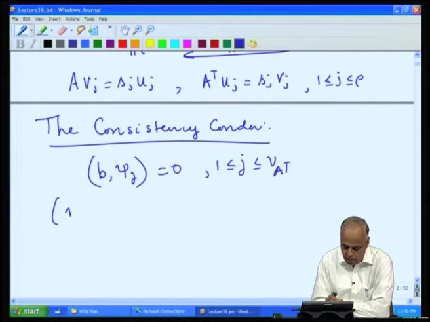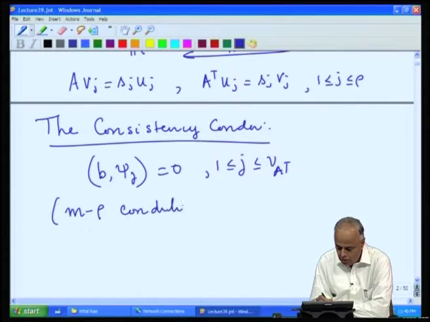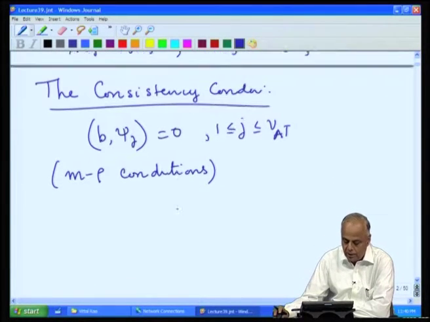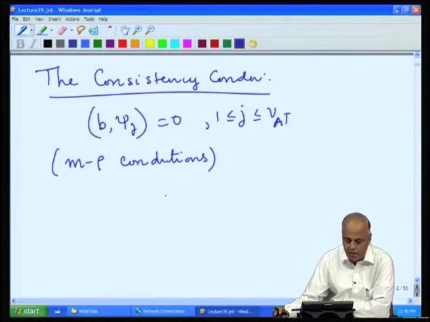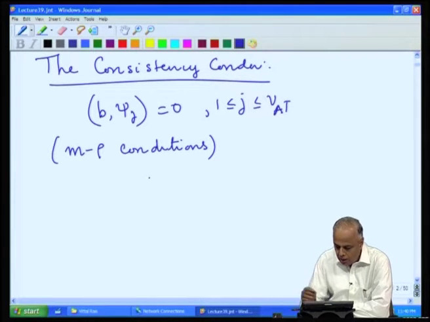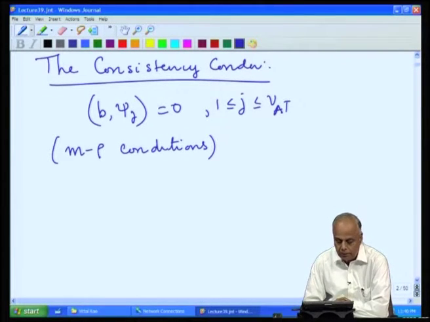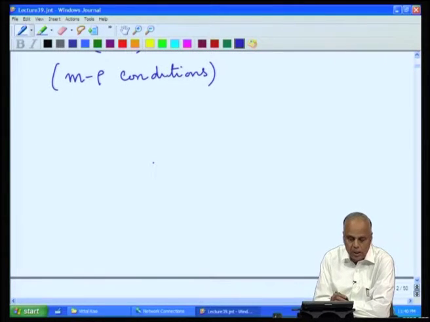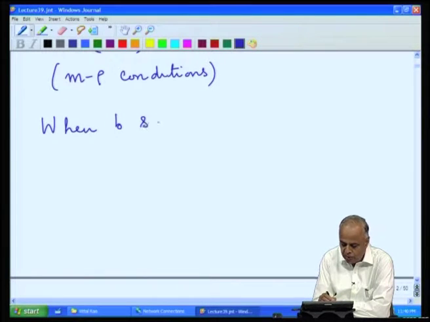Therefore, there are m minus rho conditions, because the nullity of A transpose is m minus the rank by the rank nullity theorem. So, there are m minus rho conditions that b has to satisfy. Then we looked at the case when b satisfies these conditions.